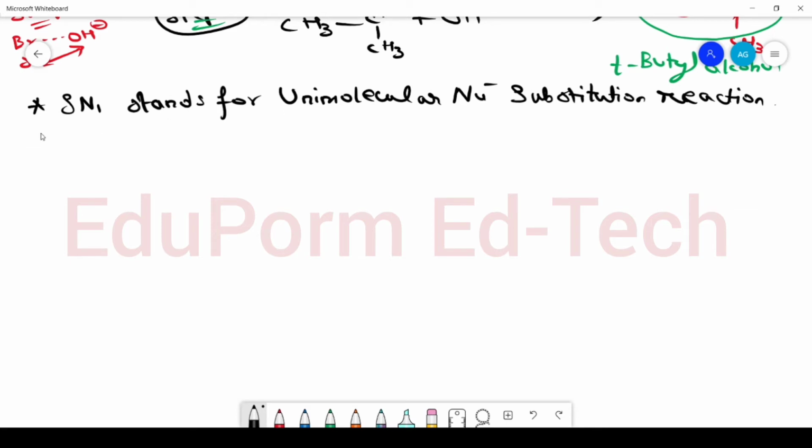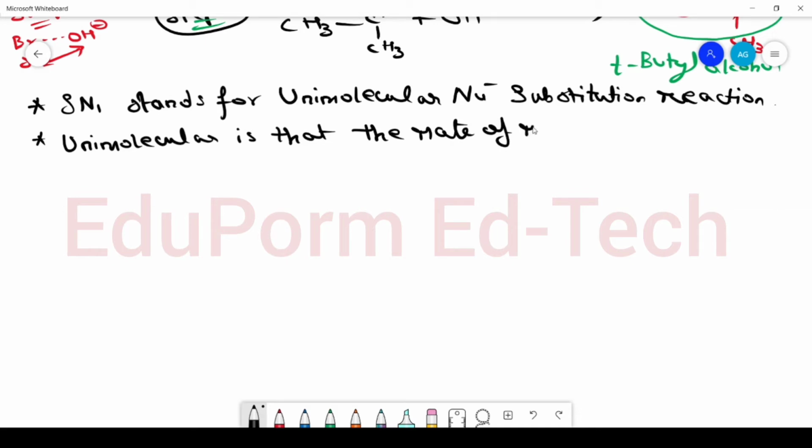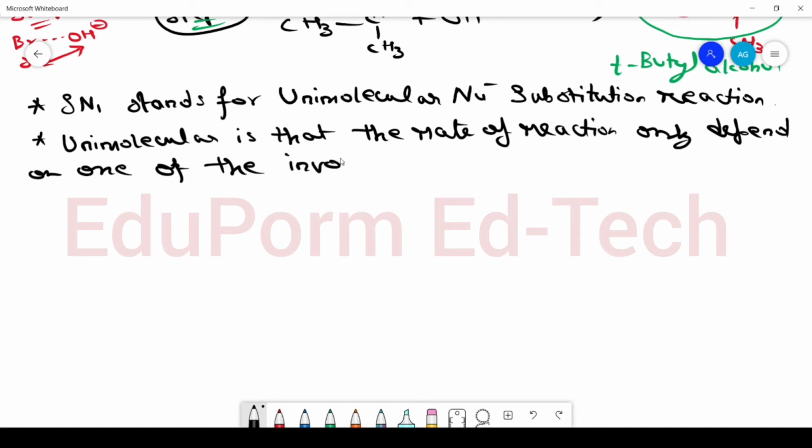And the meaning of unimolecular is that the rate of reaction only depends on one of the involved reactants.